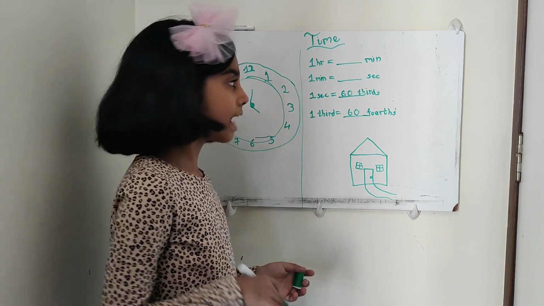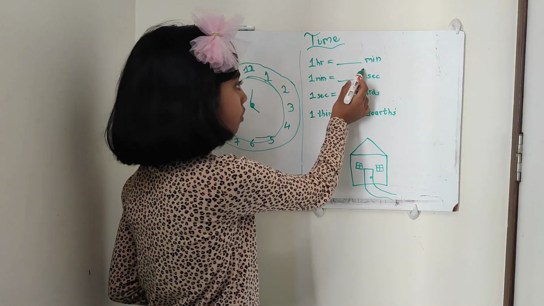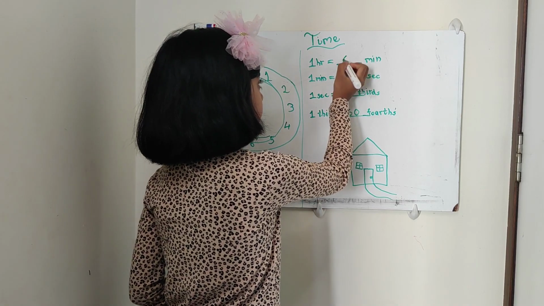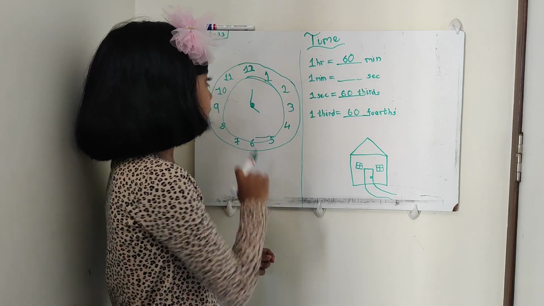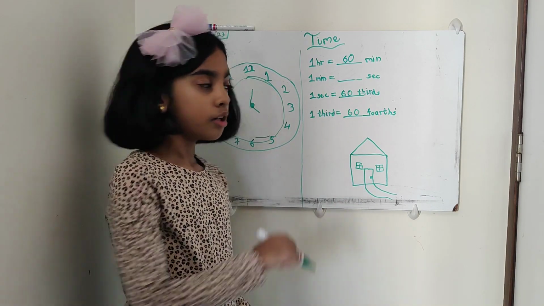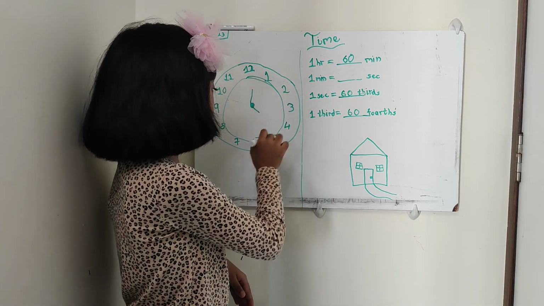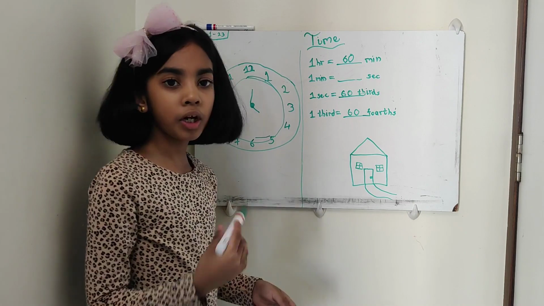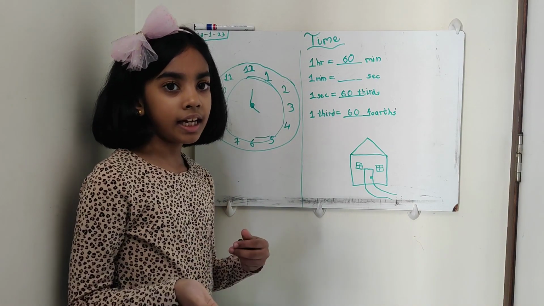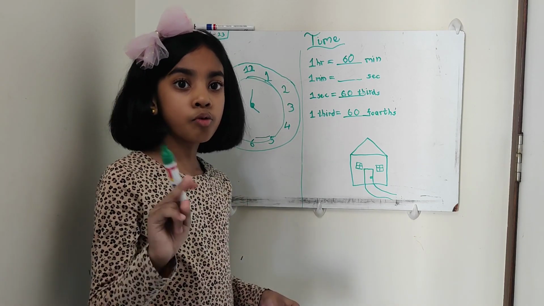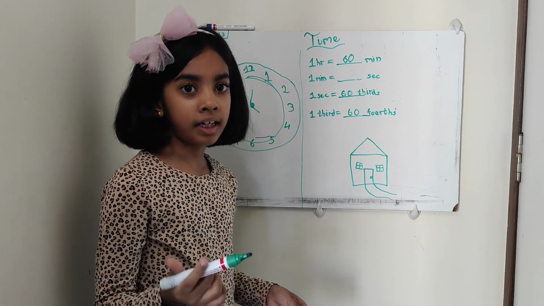Now let us understand the hour, minute and seconds. 1 hour is equal to 60 minutes, because in the clock there are 60 minutes total. So as I said before, when the minute hand takes one full turn, it covers 60 minutes, which is 1 hour. If it takes 2 turns, which is 2 hours, then the minutes will be 120 minutes.